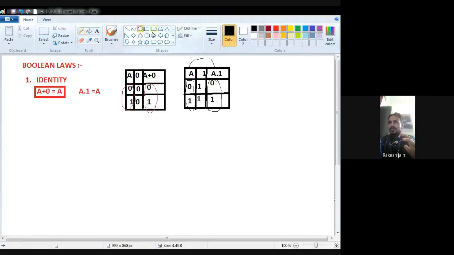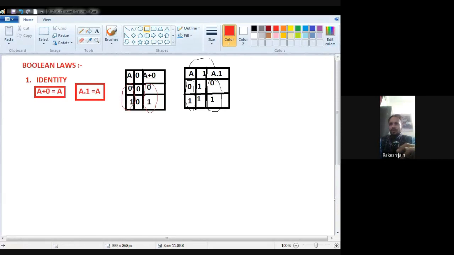Now see here, A is 0 and 1, and the result of A dot 1 is also 0 and 1 as it is. It means A dot 1 is equal to A. This postulate is known as identity. Then the second one is the complement law, that is A dot A bar equal to 0, but A plus A bar is equal to 1.